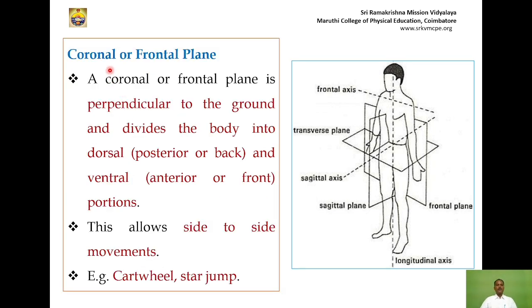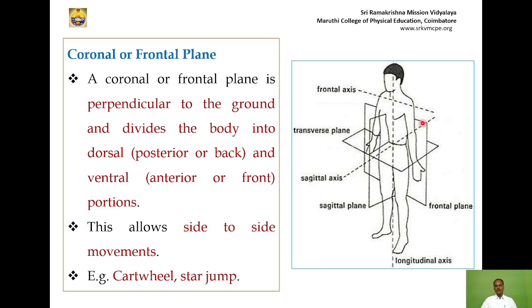And what is the meaning of coronal or frontal plane? Usually you use the word frontal plane. This is also perpendicular to the ground, but it divides the body into dorsal and ventral, posterior and anterior, or back and front. The imaginary surface divides the body into front and back. This is the frontal plane. That is why this plane is called the frontal plane.